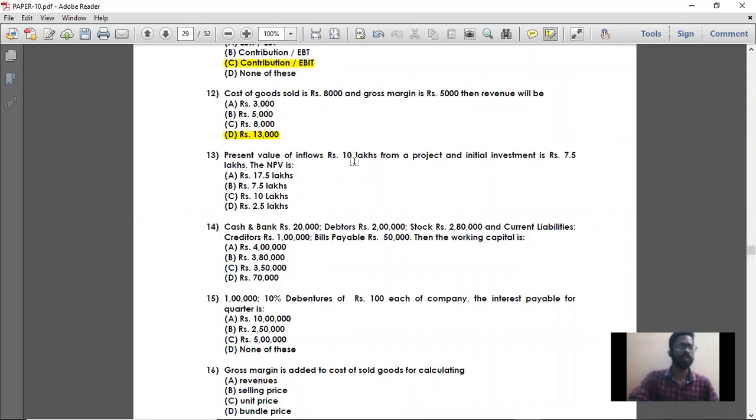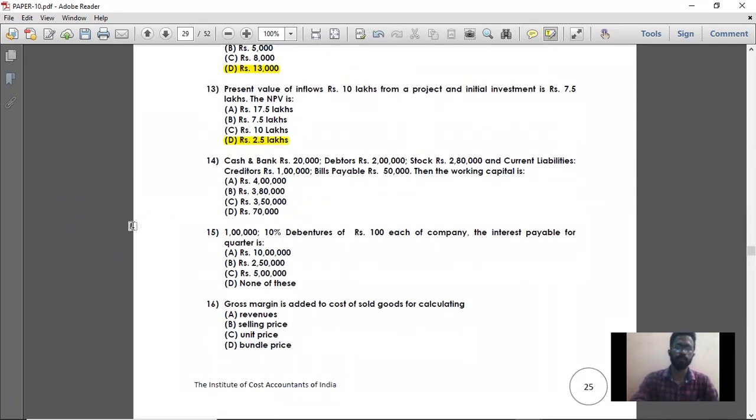Present value of cash inflow from a project is 10 lakhs and initial investment is 7.5 lakhs. So cash inflow minus cash outflow is nothing but NPV. So present value of cash inflow, 10 lakhs, minus 7.5 lakhs, you are getting 2.5 lakhs. So NPV of the project is 2.5 lakhs, that is option D, the right answer.